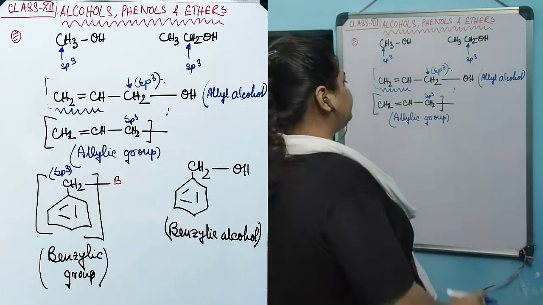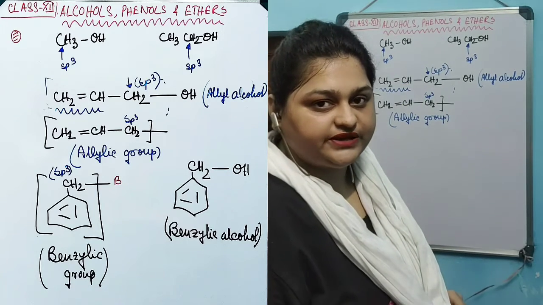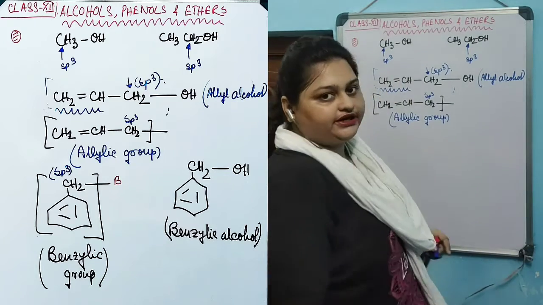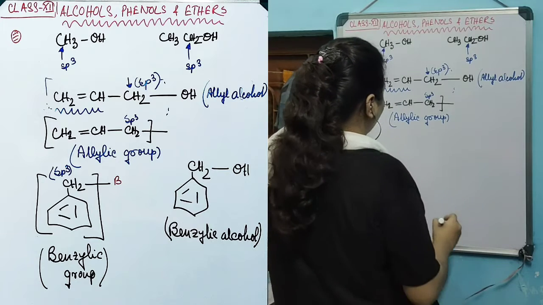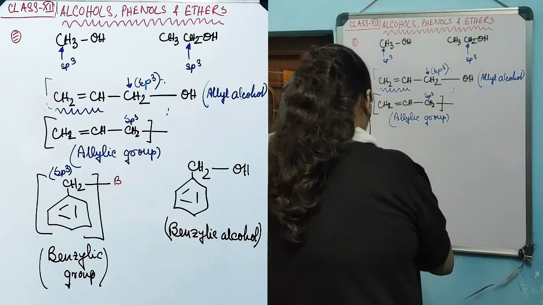OH is not directly attached with an sp2 carbon. It is attached with an sp3 carbon which is attached with an unsaturated group. The same can also be observed for a ring structure.